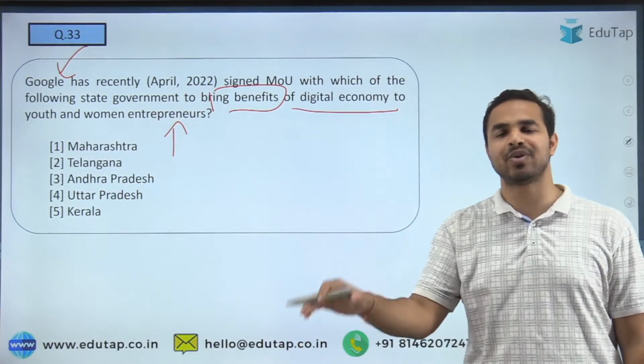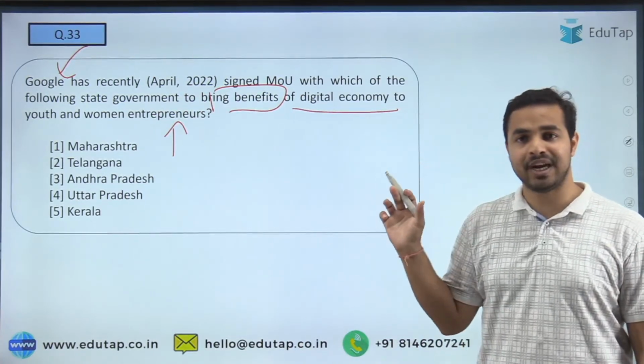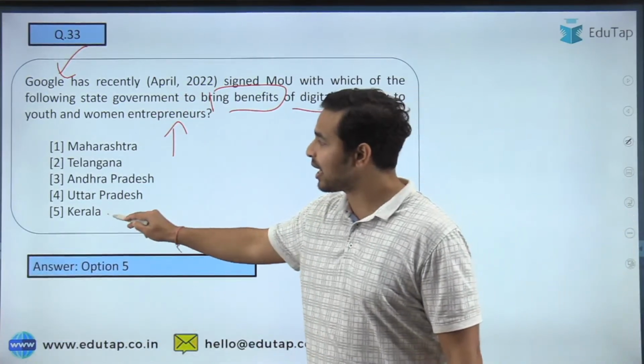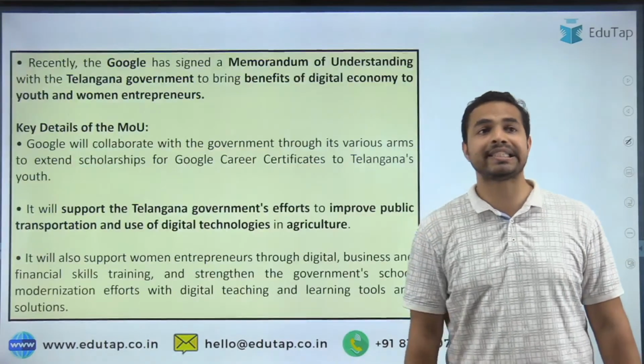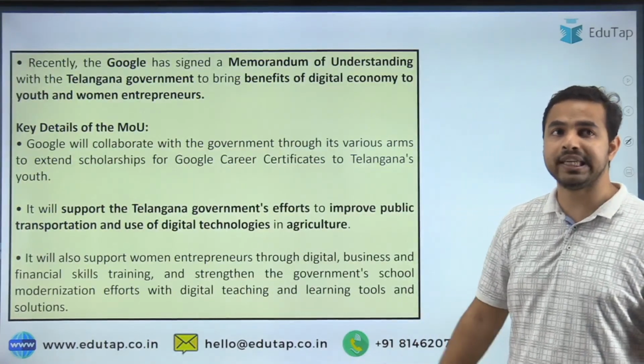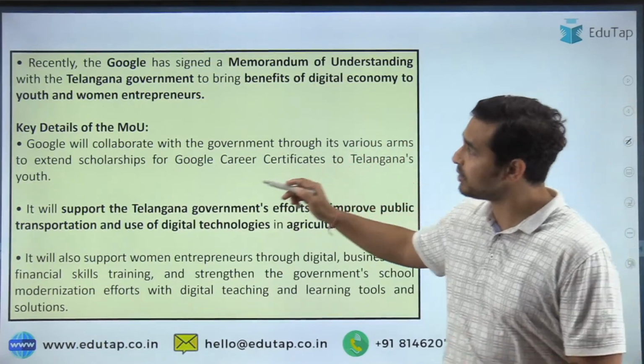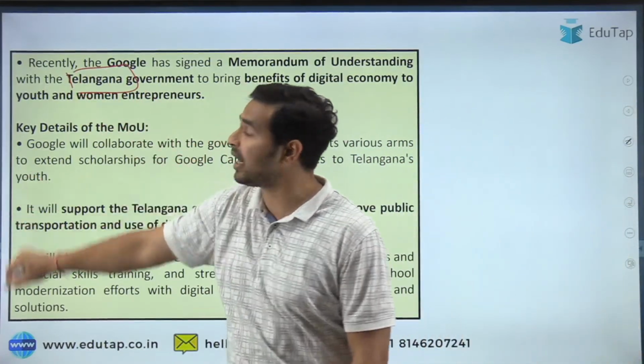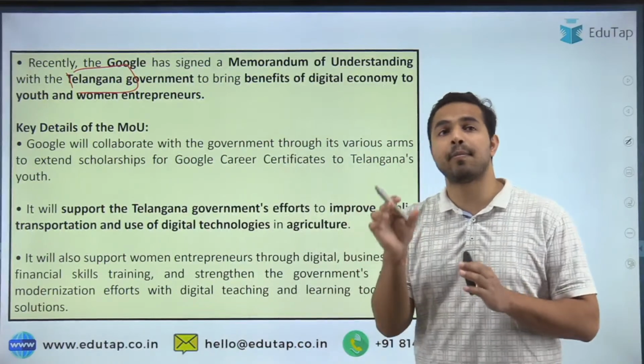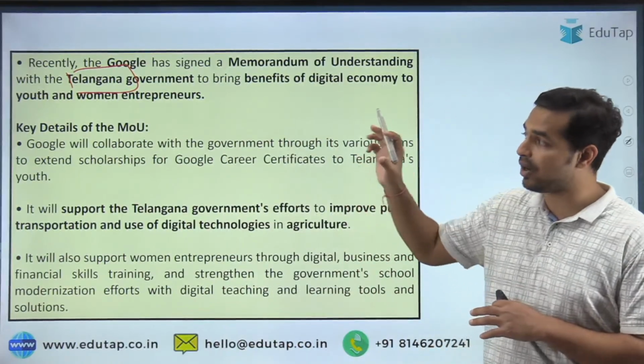So please tell me what is the right answer, what is the name of that state. And here the right answer is Kerala. So guys, Kerala is the right answer to the question, and here you can see that, sorry, Kerala is not the right answer guys. Here the right answer is Telangana. So Google has signed this MOU with the Telangana government.